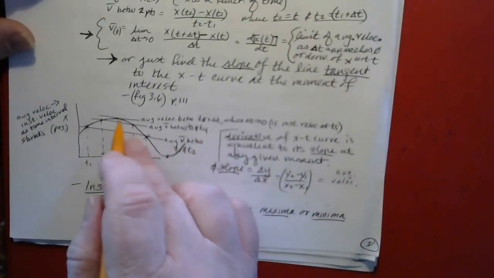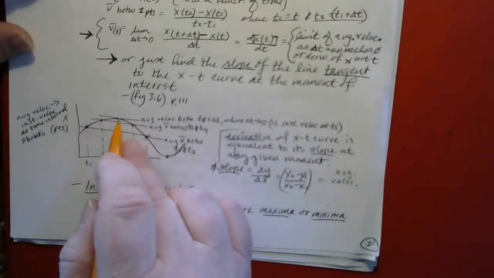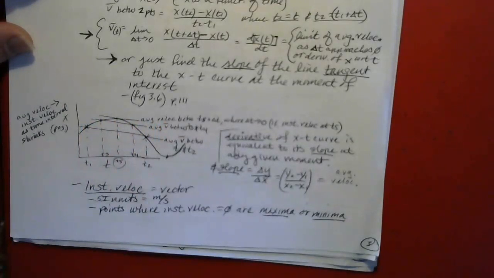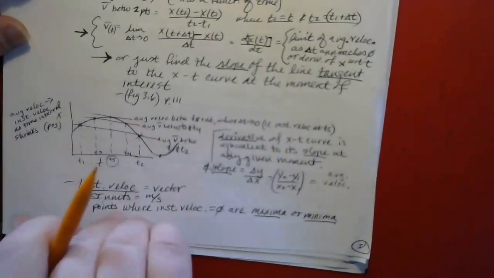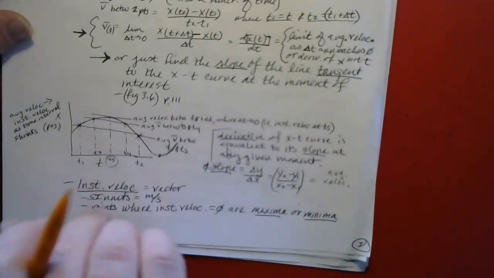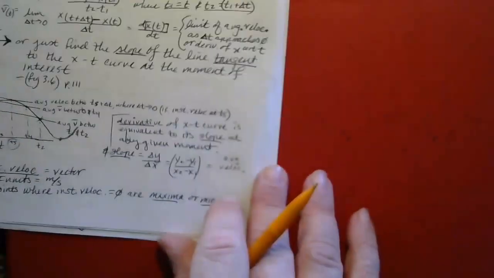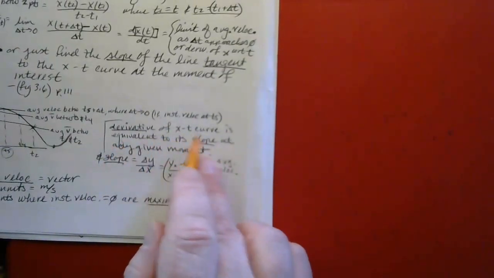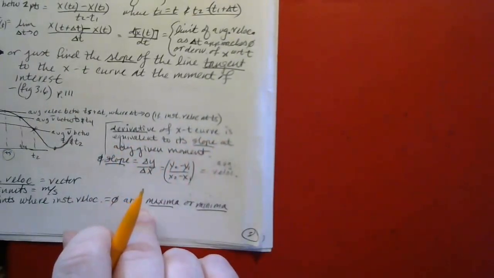So this is how you can do it graphically. If you know what point you're interested in, just very carefully draw the tangent line to the curve at that point and find its slope, and you'll have the instantaneous velocity. Or in other words, the derivative of the xt curve, that is the position versus time curve, is equivalent to its slope at any given moment.